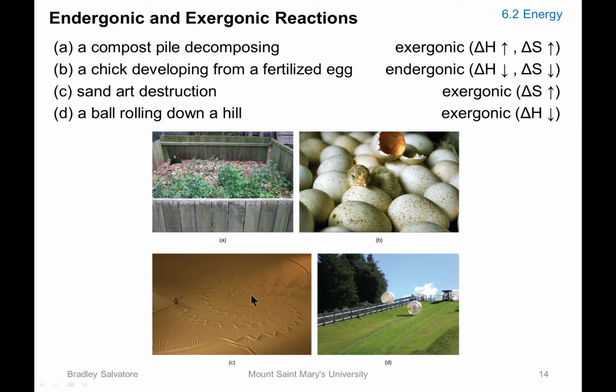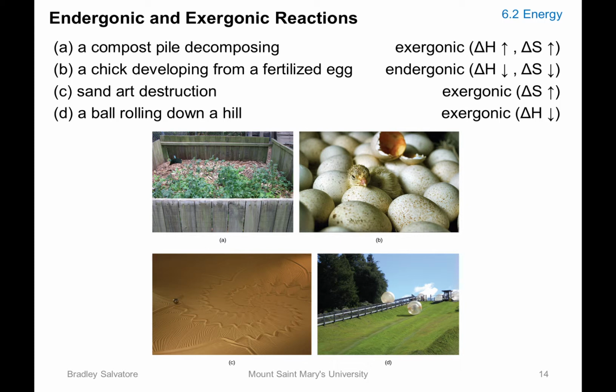In this case, a structure's destruction, there's more order before. When you're destroying it, you're increasing delta S, you're increasing disorder. Thus that makes your delta G more negative, so it is an exergonic reaction. It will release energy.